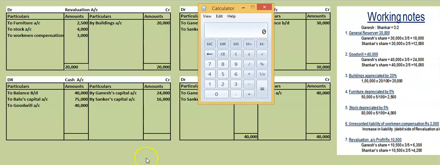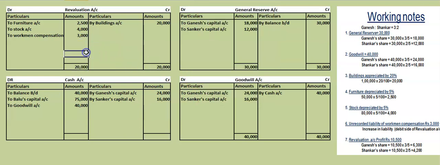Now what you have to do? This total will be 2,500 plus 4,000 plus 3,000. What is the total? 9,500. So 9,500 will be subtracted from 20,000. 20,000 minus 9,500, how much is the answer? Profit is how much here? 10,500. This is the profit, 10,500.